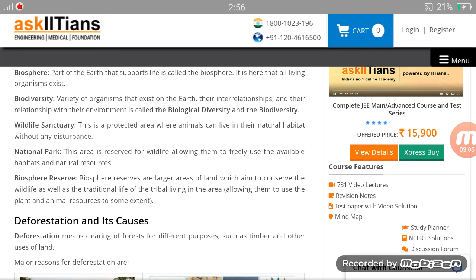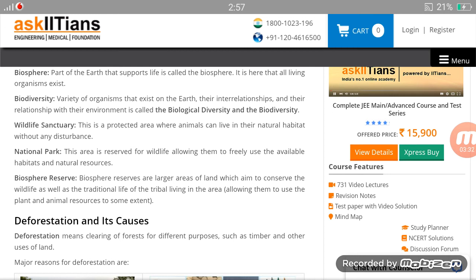This area is reserved for wildlife, allowing them to freely use the available habitats and natural resources. So a national park is the area specially reserved for wildlife, and here the animals are free to use the space and roam, and the natural resources and habitat are also free to them.